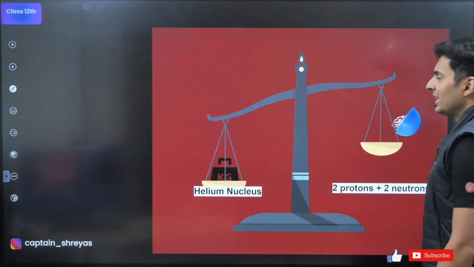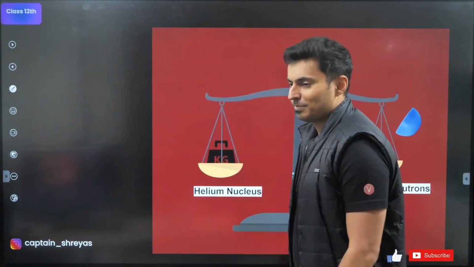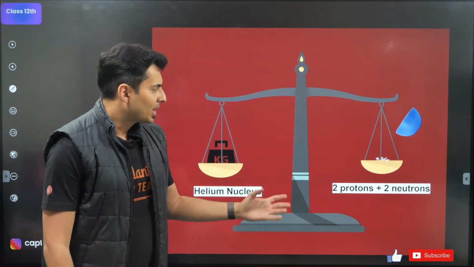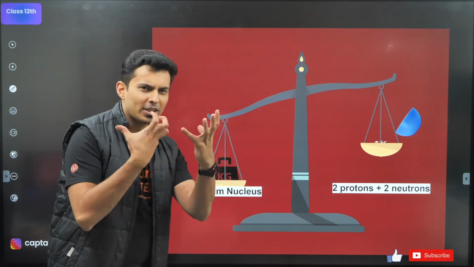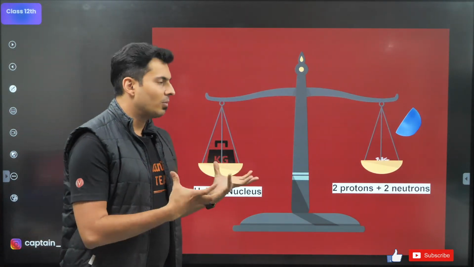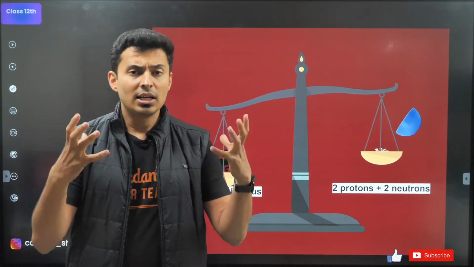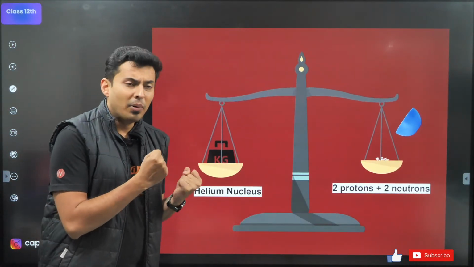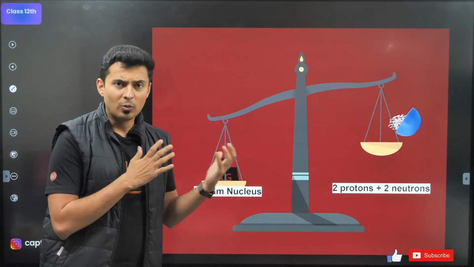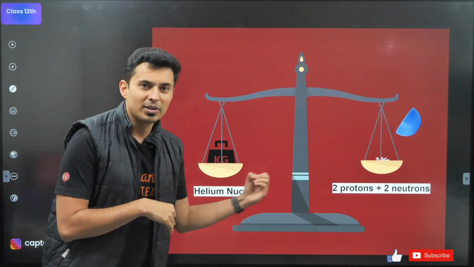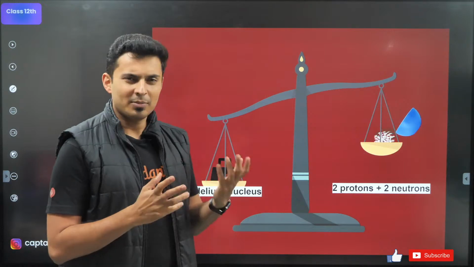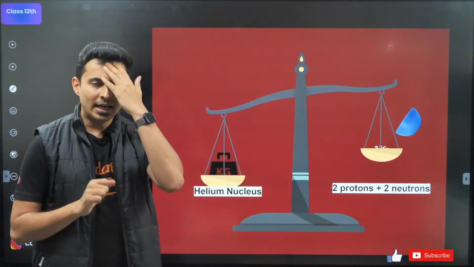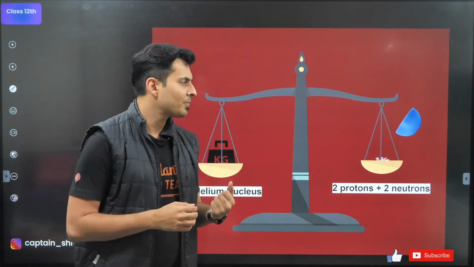Everybody with me? Let's now go to the ultimate question. Okay. Now, this is going to talk more about the stability of the nucleus. Let's talk about the mass defect and the energy associated with the nucleus. All these things are going to come from this particular slide. Now, what is mass defect? Everything we are going to talk, just understand what I'm asking and answer the question in the chat box.